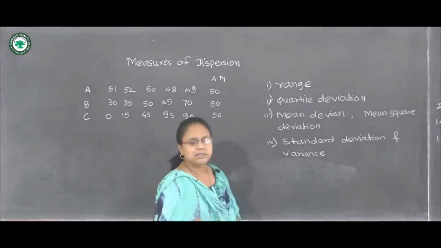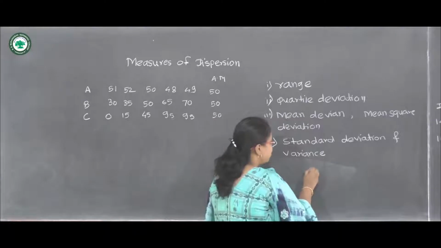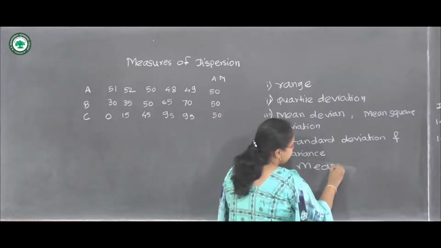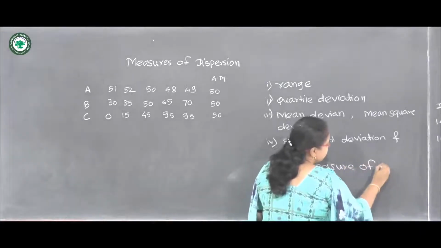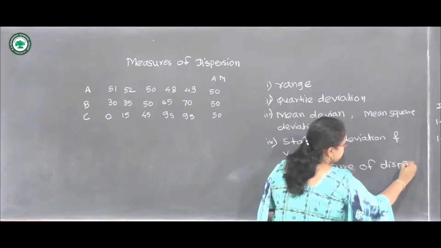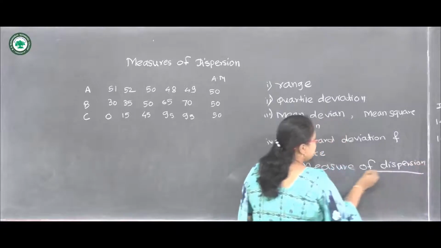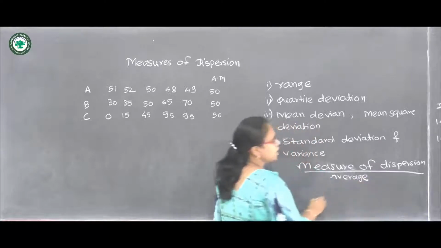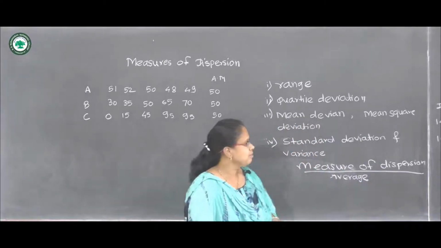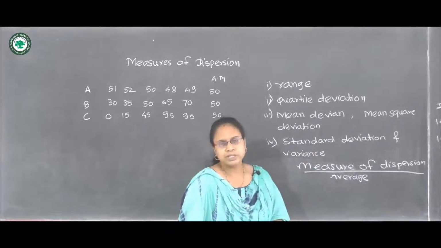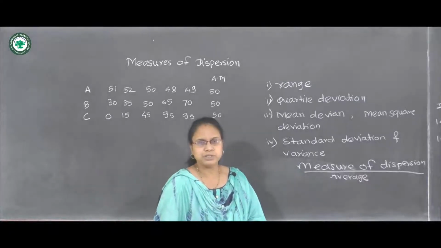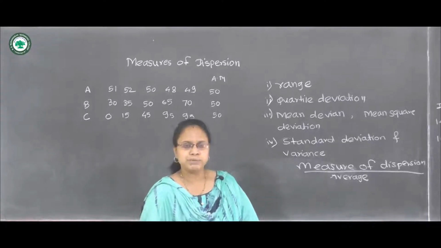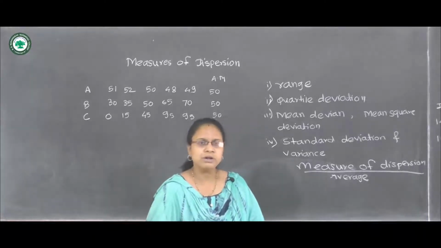We take the ratio of the measure of dispersion and the average. For each measure of dispersion, we calculate the coefficient by dividing that measure of dispersion by the average or mean.